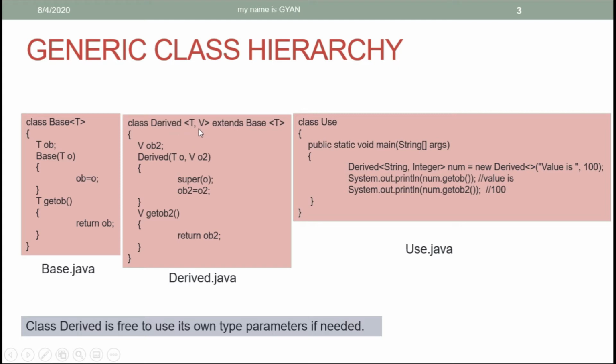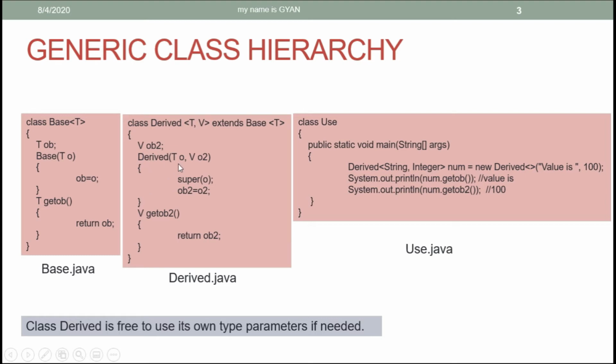So here we are defining a unique type parameter for the class Derived, that is the type parameter B, and the type parameter T is used to support the base class. The class Derived can use both parameters. So in the class Derived, we are declaring a new variable of type B, then we are calling the constructor